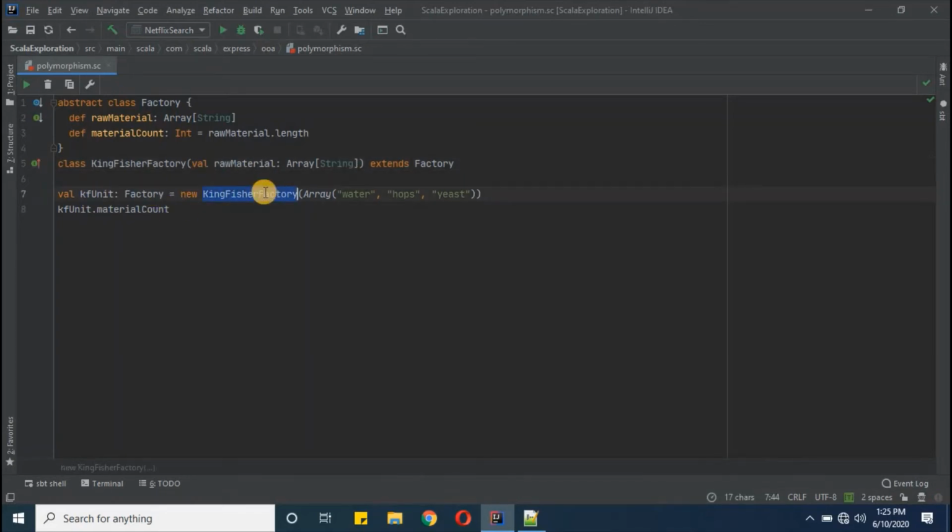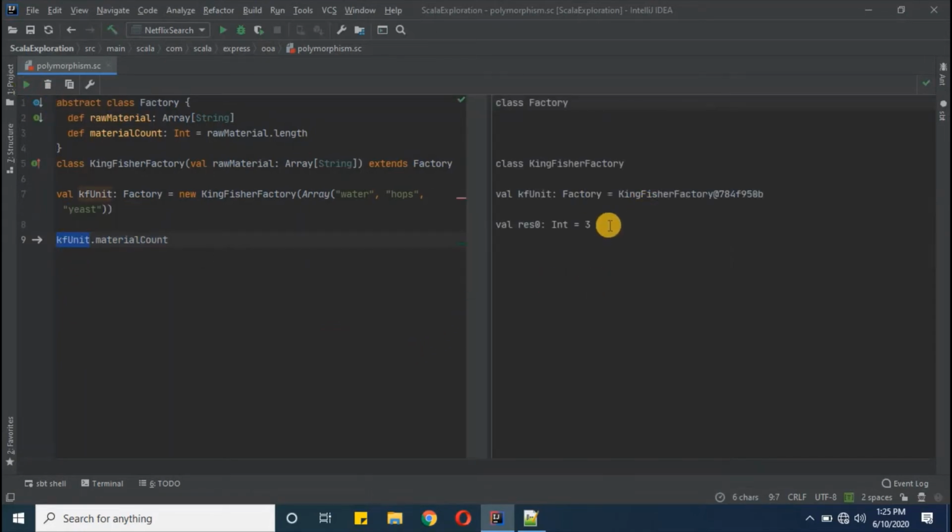Then I'm defining one object for the Kingfisher factory class, and this object reference we are storing in KF, and this KF I'm taking as factory type because these two classes are compatible with each other since we are inheriting factory here, so we can keep it like this, and we have discussed this in our previous session also. After this, I'm calling one method which is coming from the factory abstract class, with this object reference. Let's run now. Okay, so we have got the expected outcome as 3 because we were passing 3 main materials of Kingfisher factory: water, hops, yeast.